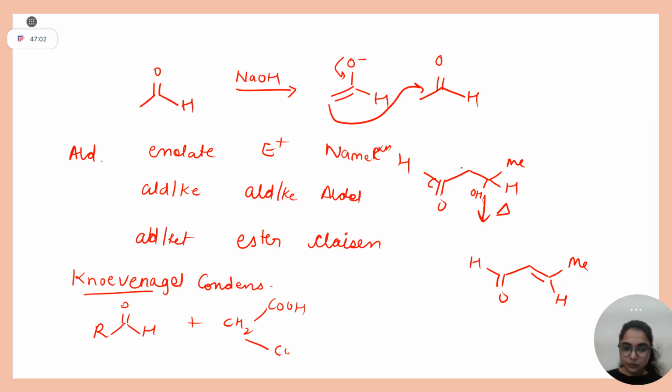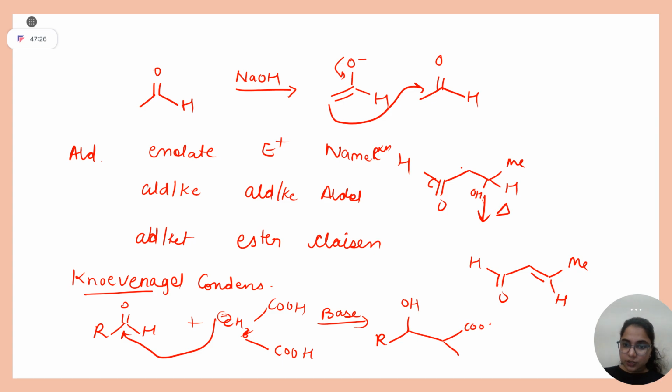Okay, and base is there. So obviously the base will abstract a proton from here, and this will attack here. What will you get? RCHOH, this carbon, COOH, COOH. Clear, students? Yes, ma'am, it's clear. So basically this is your Knoevenagel condensation reaction. After this also some things will happen. This double bond will come here, right?